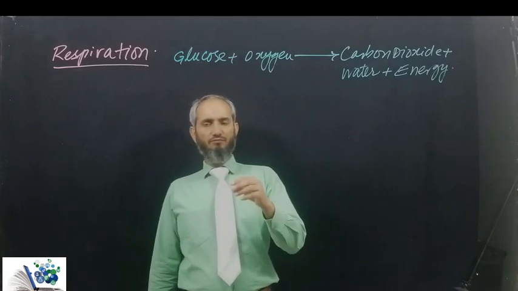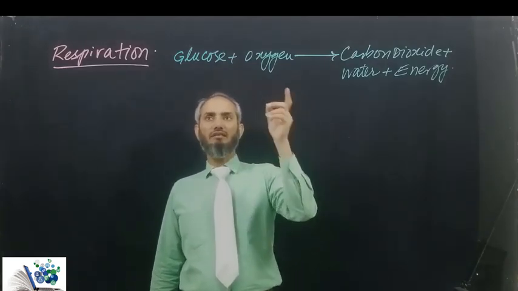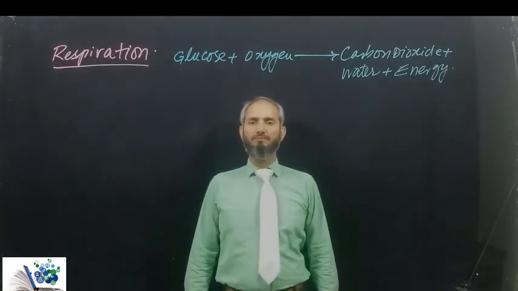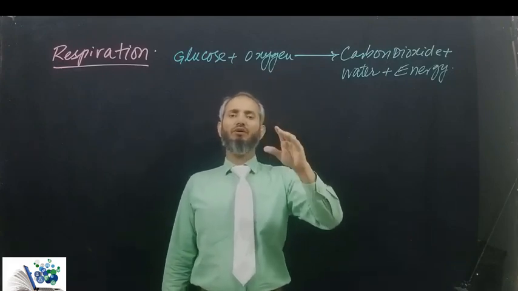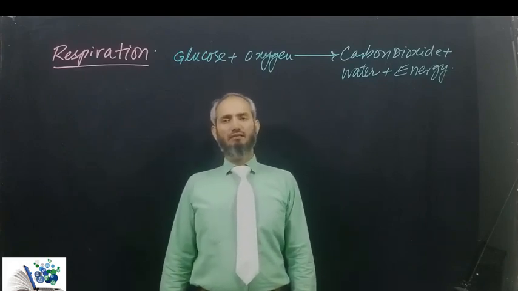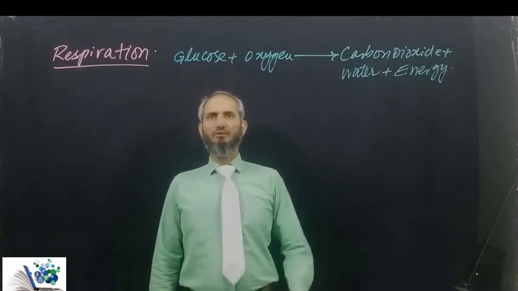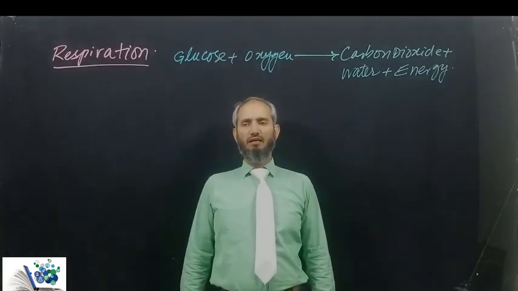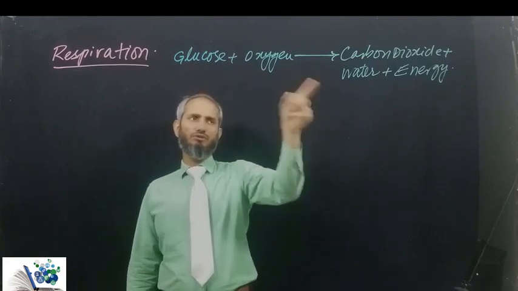So there is the oxidation of fats and the proteins, but the major oxidation of food is that of glucose. Moreover, glucose can be oxidized in the presence of oxygen or even in the absence of oxygen. But fats and proteins, they cannot be oxidized if oxygen is not available. So this is the most favorite food which is being oxidized in almost all living cells. That's why we are always writing glucose oxidation.